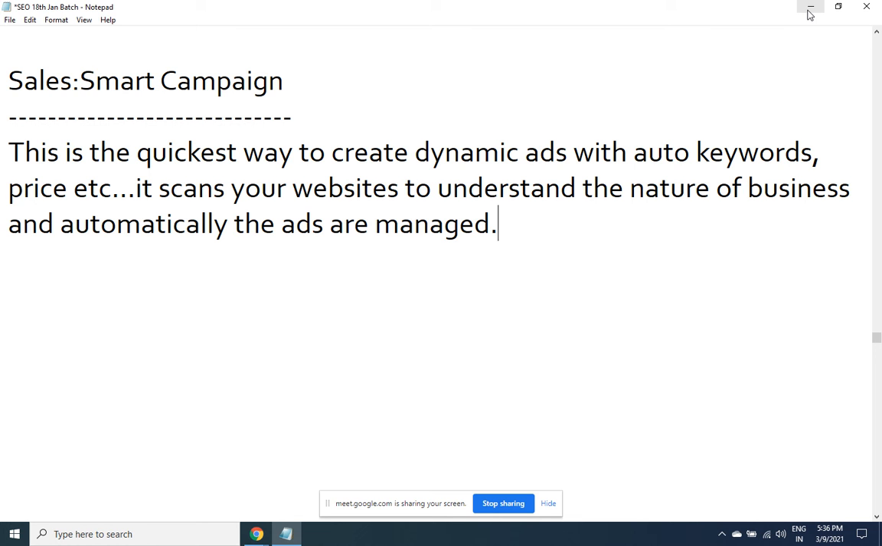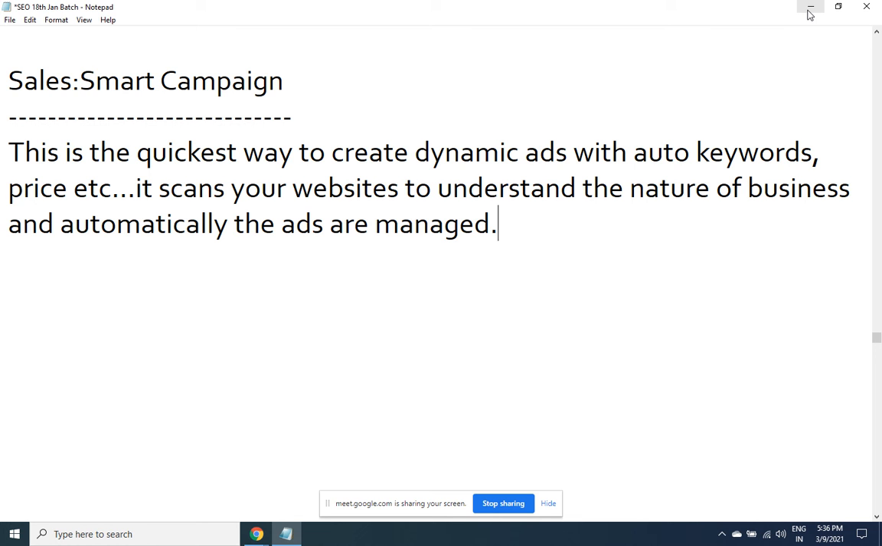So when you are beginning with SEM, make sure that you are running the search campaign. That is yielding you a very good profit. Then you can go with the display campaign, video campaign and many others. As you migrate to other campaigns, your cost per acquisition will definitely increase, but of course the number of admissions will also increase. If I restrict myself only to search campaign, then I'll get limited admissions, but the cost for each admission is going to be very low.